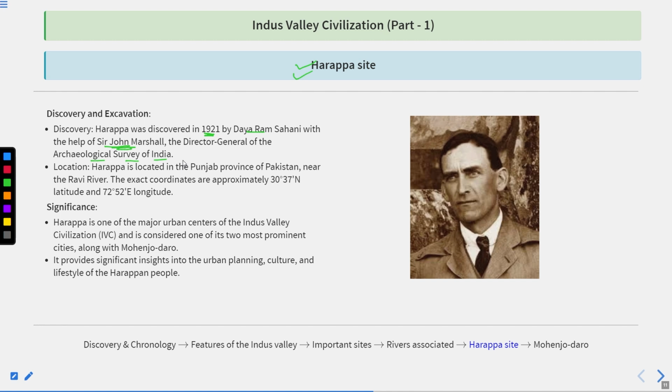Around 1861 or 62, the Archaeological Survey of India was established by the British, and its head when the Indus Valley civilization was discovered in 1921 was John Marshall. Dayaram Sahni was one of the members of the Archaeological Survey, so he discovered it with the help of John Marshall in 1921. Location of the Harappan site: Harappa is located in the Punjab province of Pakistan, along the bank of the Ravi River.